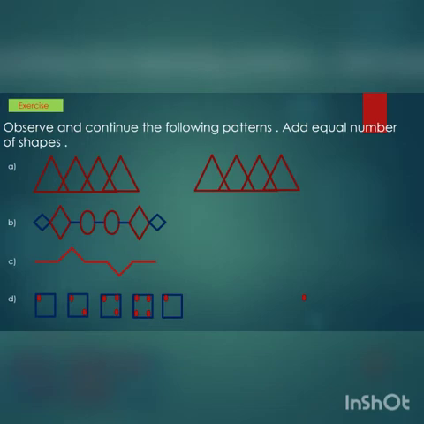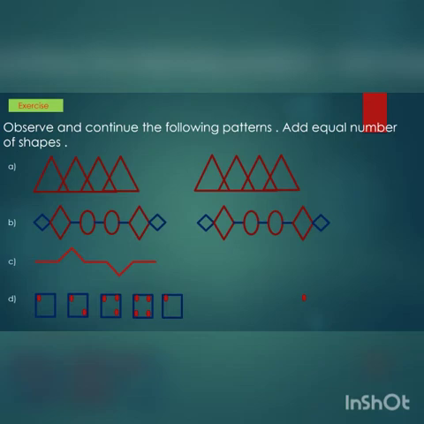Alright, then B1. Here 1, 2, 3, three shapes are there. First one is a rhombus, small rhombus, big rhombus, line and circle. First use a scale to draw. Don't draw directly from your hand, it will not look good. So first draw a small rhombus, then a big one, then one line, then a small circle, then one line, then a small circle, then one line, and a big one and a small rhombus.